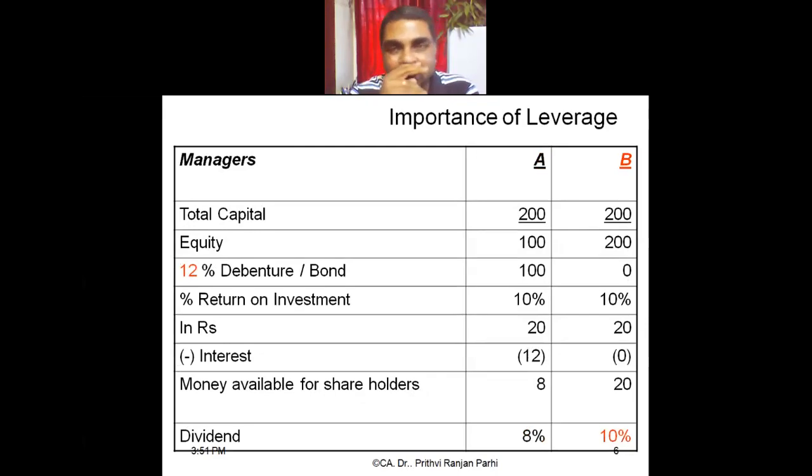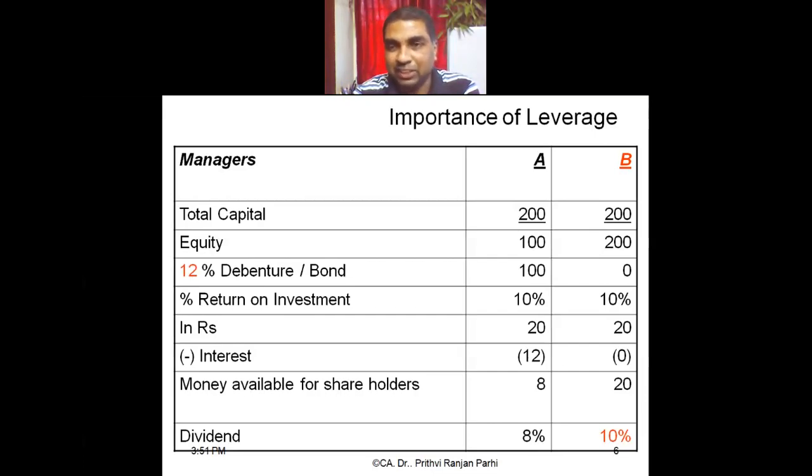Now, can you analyze this financial statement and tell me why, in this particular situation, the levered firm could not give more dividend? Because the cost of debt is more than the return on investment. Very good. Return on investment is 10%, but the cost of debt is 12%. Understood? In the first case, cost of debt was 8%, return on investment was 10%, so it is better to introduce leverage.